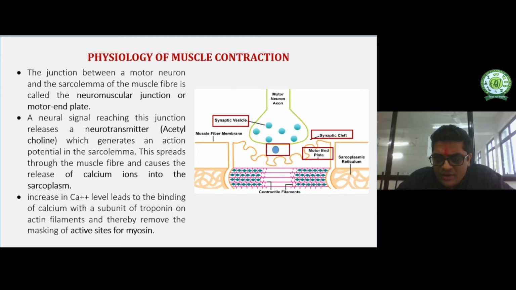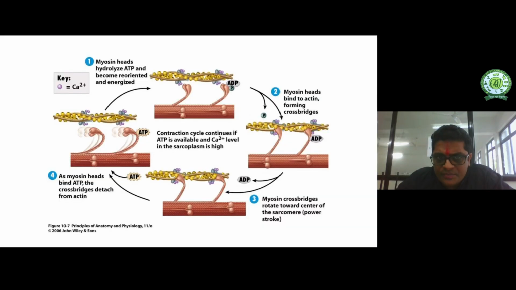Now look at how the muscles contract. Once the calcium level increases in the muscles, this calcium binds to the troponin. In the first step, the myosin head hydrolyzes ATP and becomes energized. This head binds to the actin binding site, so the myosin head binds to actin, forming the cross bridge.